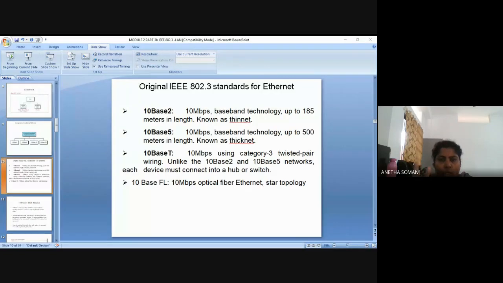Now you have two classifications of 802.3. One is baseband, the other one is broadband. Under baseband, you can have many categories like 10 base 5, 10 base 2, FL, and T. Now, what is all this? You will be studying in detail in the next class.